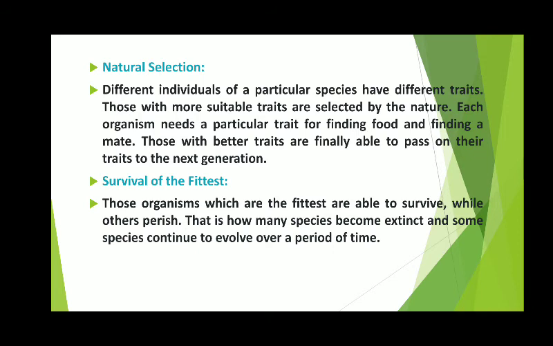And survival of the fittest: those organisms which are fittest are able to survive while others perish. This is how many species become extinct and some species continue to evolve over a period of time. For example, a species of any plant or animal may completely die out. It may become extinct. Once a species is extinct, the genes are lost forever and it cannot re-emerge at all.